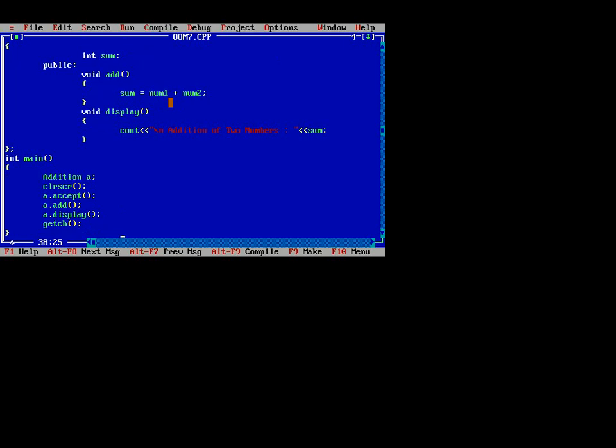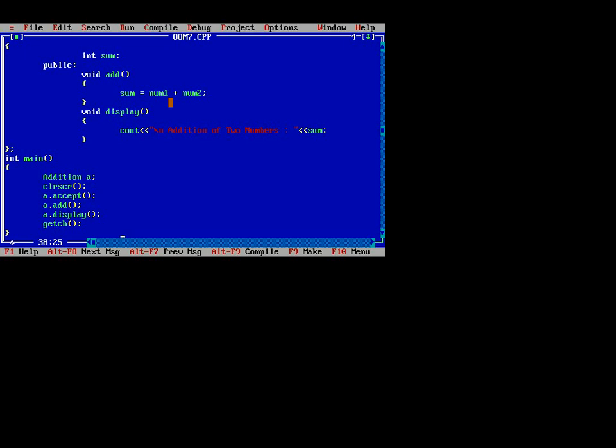In the main function, that means in inheritance, we start from the child class, that is the derived class. We write the addition, which is the child class, that is the derived class, so we create the object. I create the object A. After that we access each and every method or function by that object, using the dot operator. So A dot accept, that is how we access a particular method. A is the object of addition.